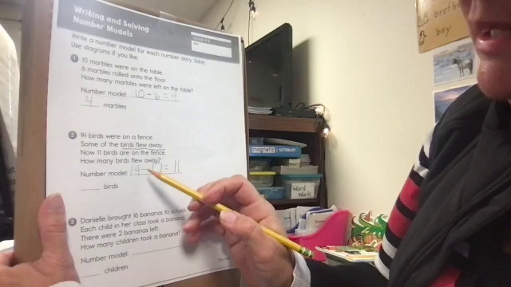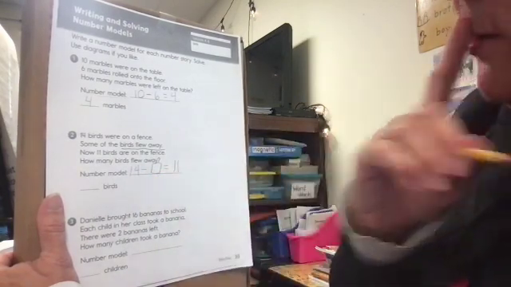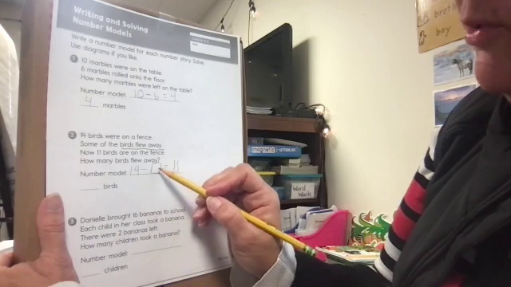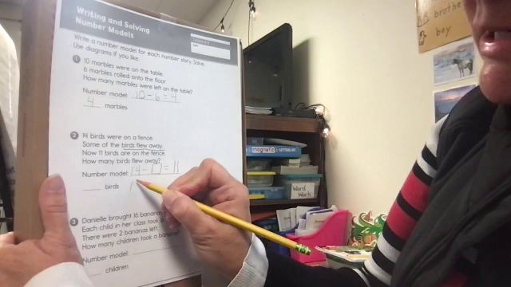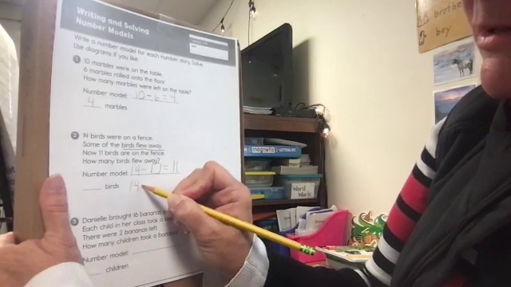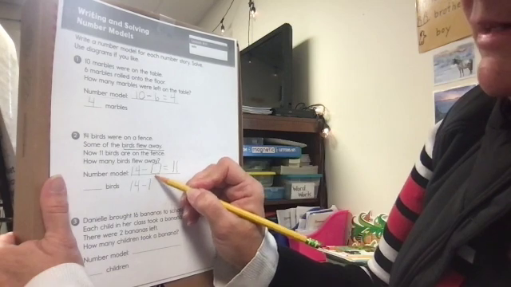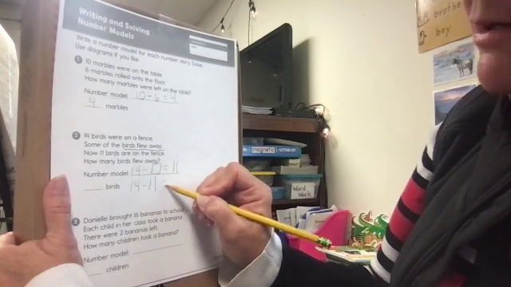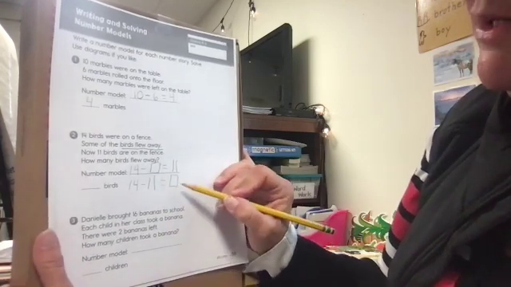Another way I could do this: my answer is 11, but I need to know how many birds flew away. I could also write 14. I started with 14 birds, and I know that I have 11 on the fence. I can do a subtraction, and I could solve it either one of these two ways.